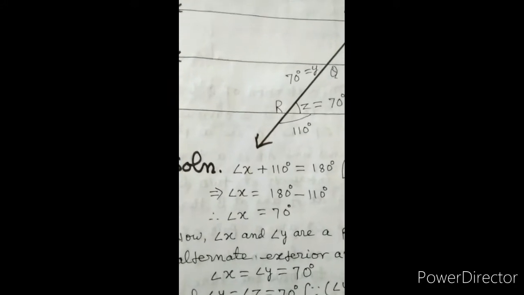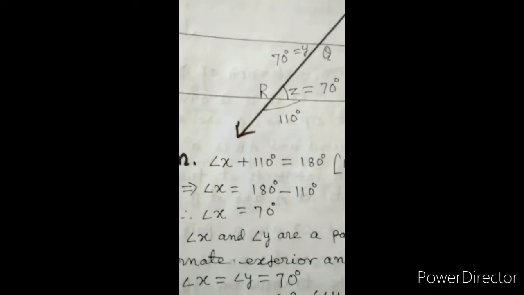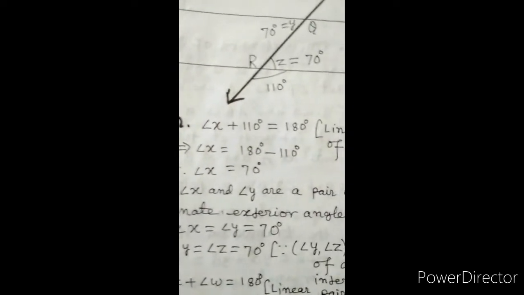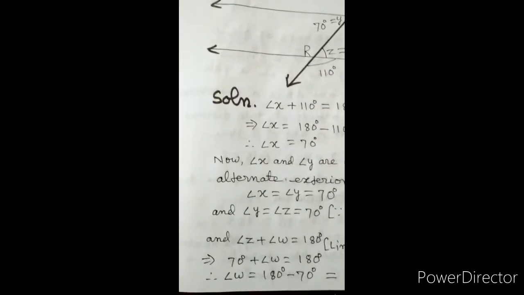Angle x plus 110 degree is equal to 180 degree. These are linear pair of angles. This implies that angle x is equal to 180 degree minus 110 degree, hence x is equal to 70 degree. Now angle x and angle y are a pair of alternate exterior angles. So angle x is equal to angle y is equal to 70 degree.